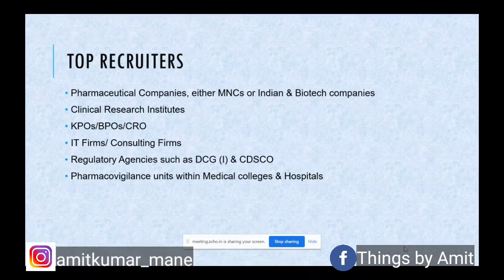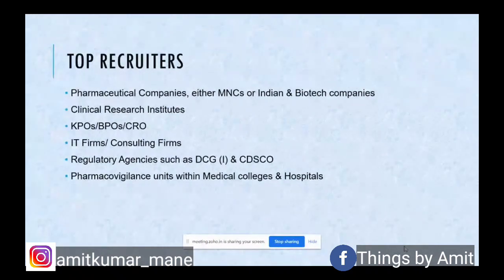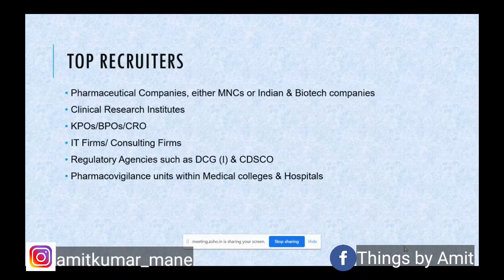nowadays we also have within our curriculum, as a part of our educational system, the pharmacovigilance topic, or maybe a subject introduced just to give an overview of what PV is, what the basics of PV are, and what the requirement is. So these are the recruiting opportunities, or recruiters, who have a requirement for freshers or entry level people to come up and join the pharmacovigilance forums, teams or functions.